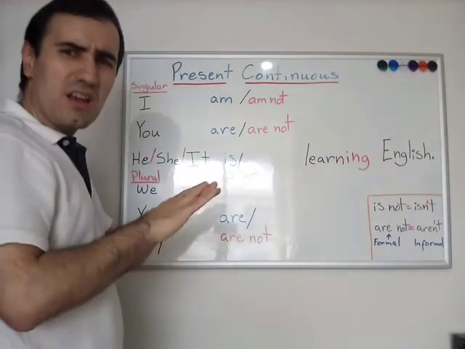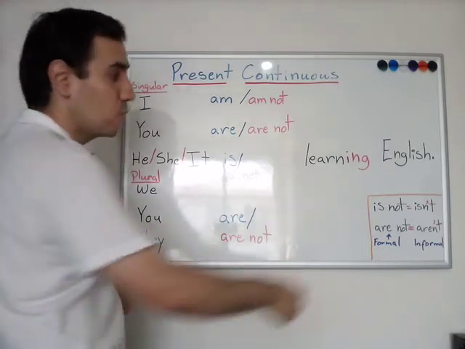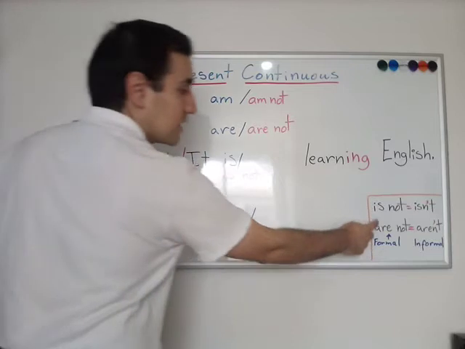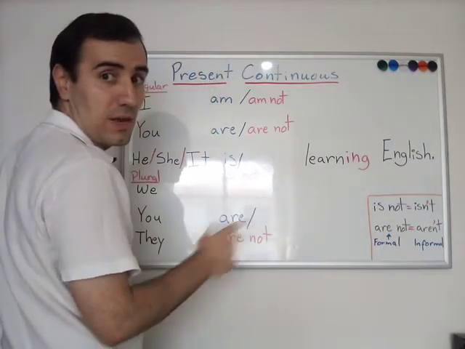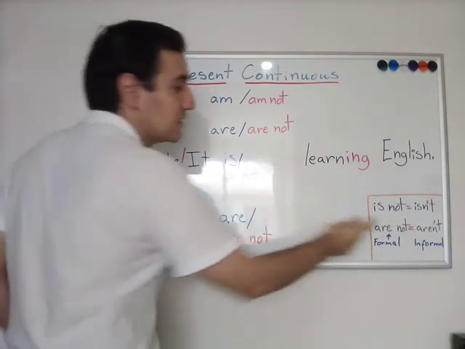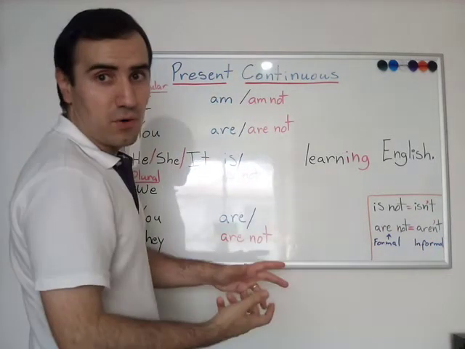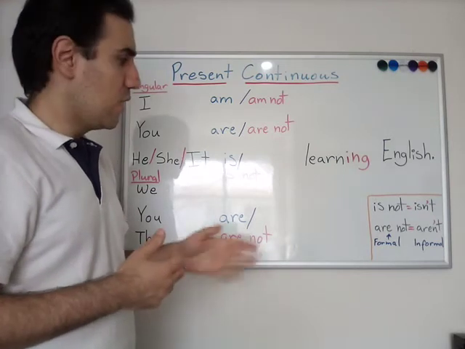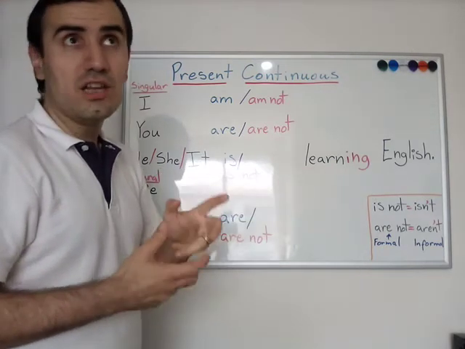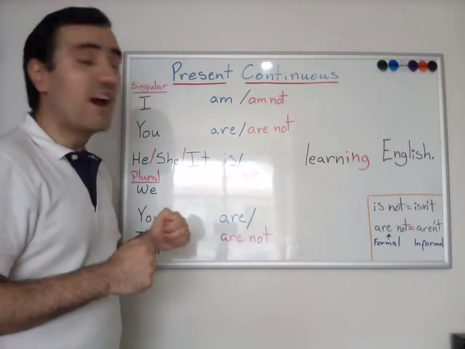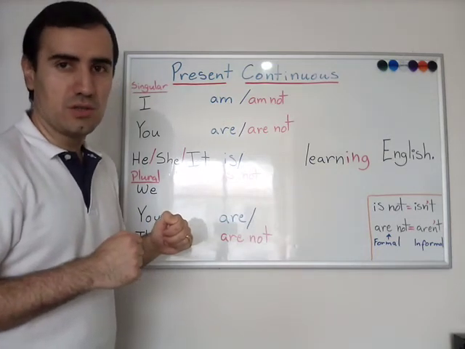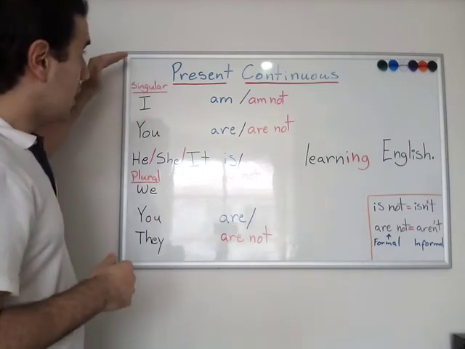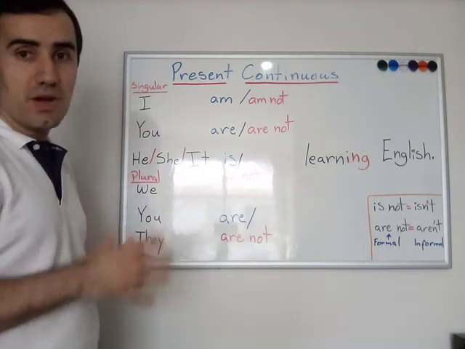But if we are in an informal context with our friends, we say isn't. Now, on the other hand, we can say are not, and we abbreviate or we contract saying aren't. That's informal. So we are learning English, or we are not learning French, and we can say we aren't learning French. So that is different, right? So that's more pronunciation. So these are some statements in the present continuous.